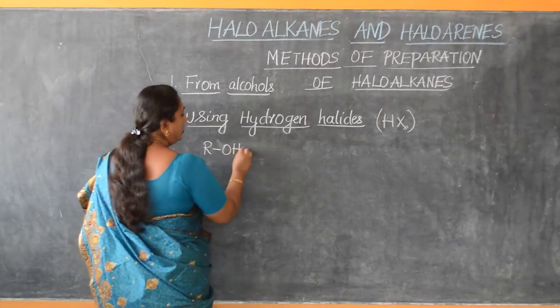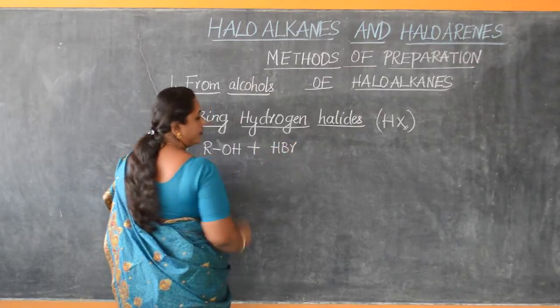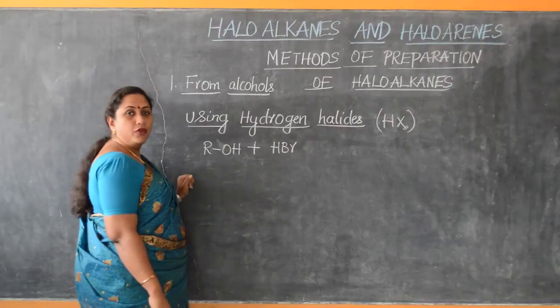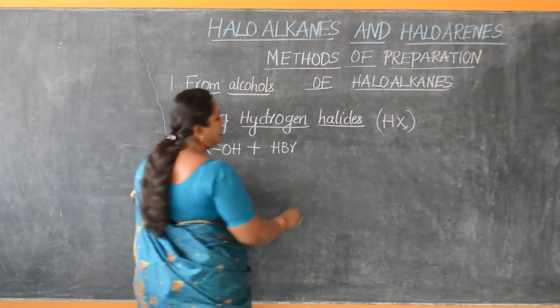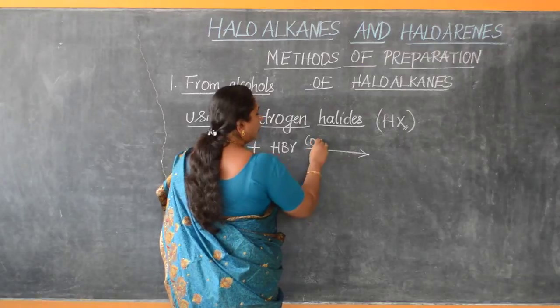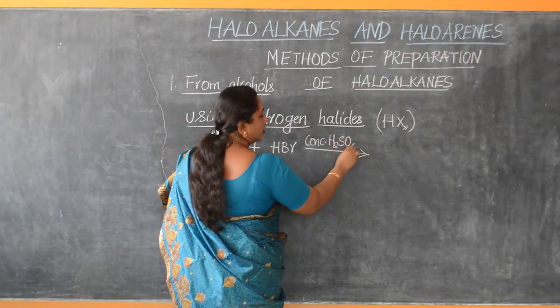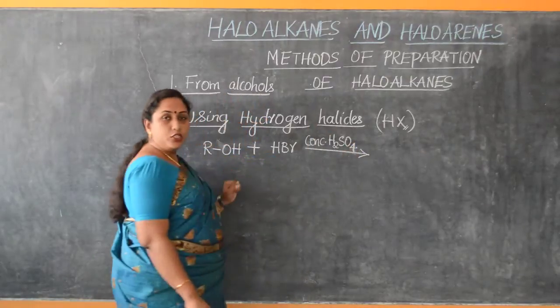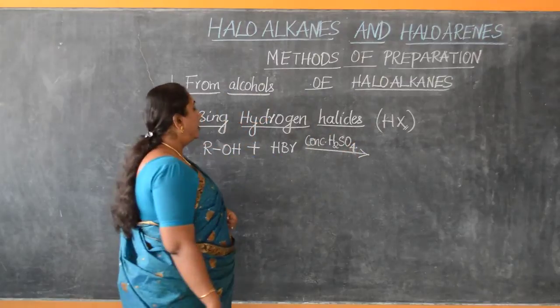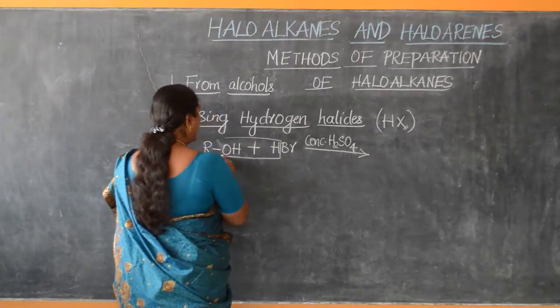Alcohols, when treated with hydrobromic acid, which is 48% concentrated, require the usage of a little bit of concentrated sulfuric acid, which will act as both catalyst as well as dehydrating agent,